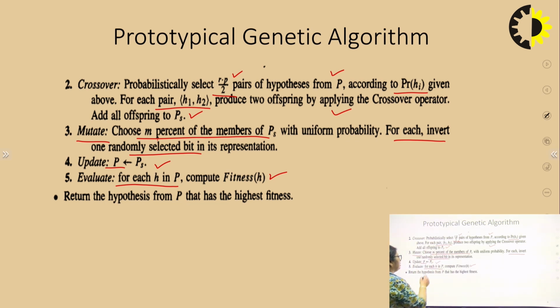After getting the threshold fitness, we will return the hypothesis from P that has the highest fitness. So the current hypothesis is in a very good position, it has very good fitness. The one which has the highest fitness will be the returned hypothesis, that will be the solution.